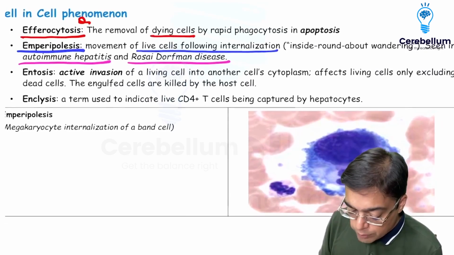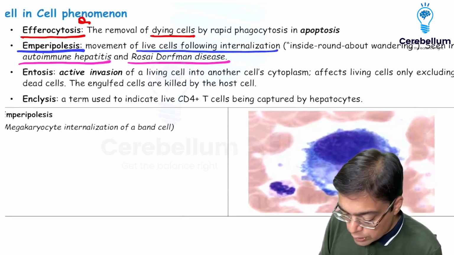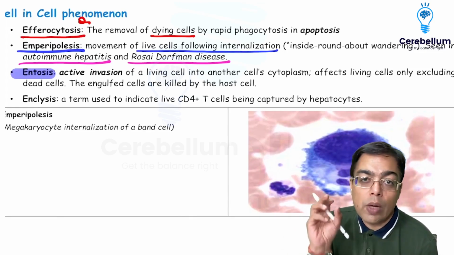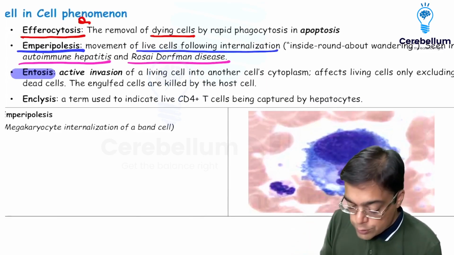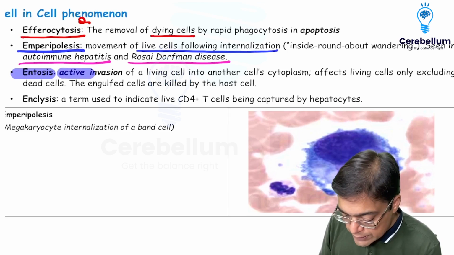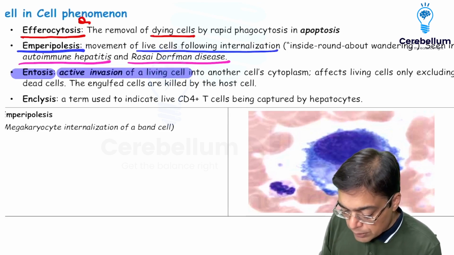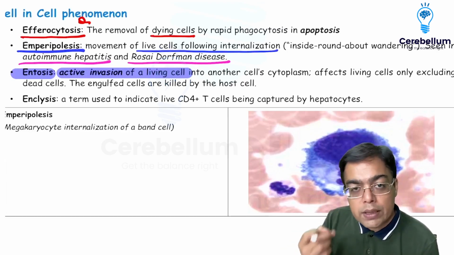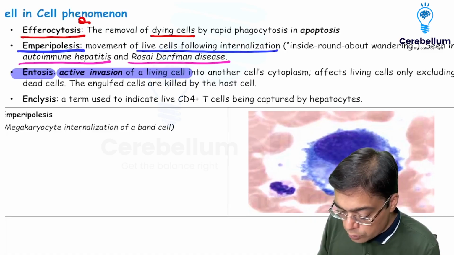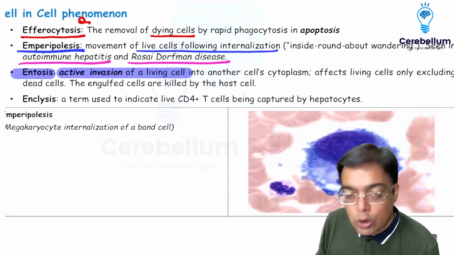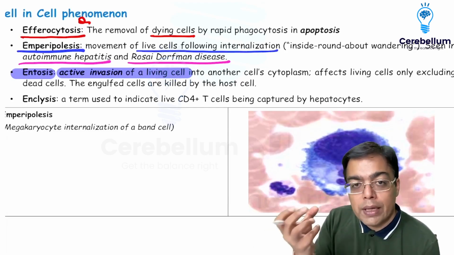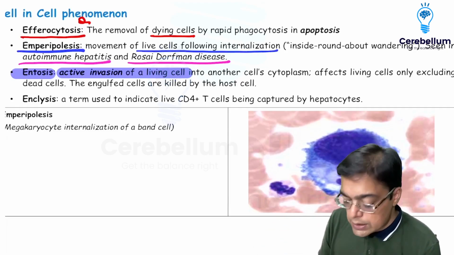We had a third phenomenon which was asked in the INI exam, which you need to remember over here, which is going to be given the name of entosis. Now entosis means that you actively target a particular cell. So the cell which is being targeted is a living cell. You actively target it. It is being made to enter inside the cell. Once it enters inside the bigger cell, it is then going to be killed. So the host is actually going to target a cell. It is going to be internalized, and once it is internalized, it is then going to be killed.